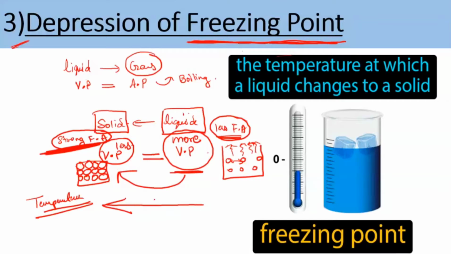When you start decreasing the temperature, slowly you will see that the molecules are coming closer, and if you make them come closer, they will have less focus on escaping. They will have more focus on forming the bond. So when you decrease the temperature, the vapor pressure of the liquid will become equal to the vapor pressure of the solid. The temperature at which they become equal is what we call the freezing point. Followed?